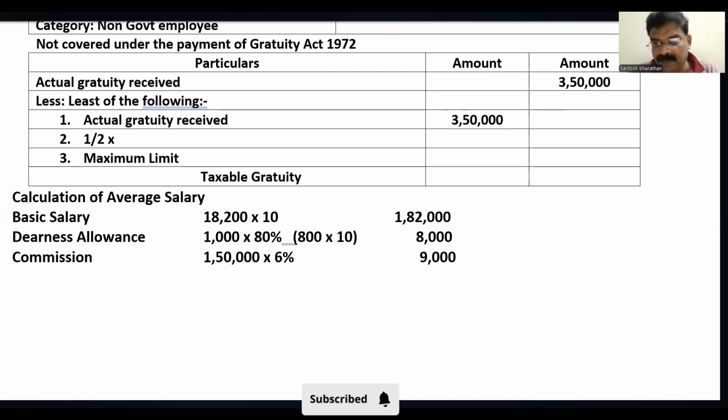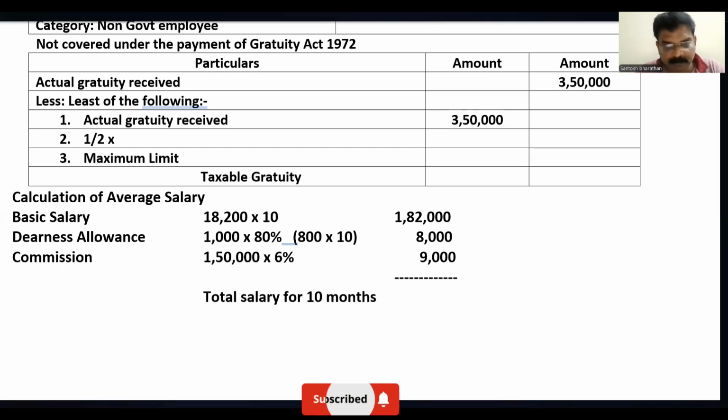So if I add all three, 1,82,000 plus 8,000 plus 9,000, salary is 1,99,000. That is the total salary for 10 months.